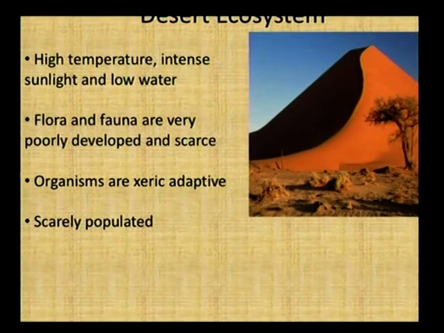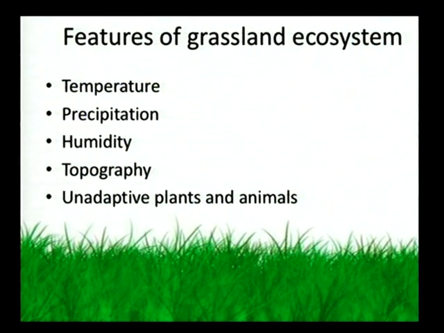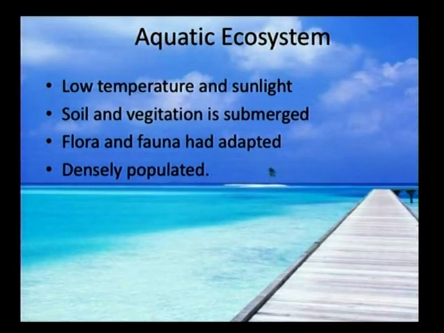Desert ecosystem: high temperature, intense sunlight and low water. Flora and fauna are poorly developed and very scarce. Organisms are scarce, adaptive, scarcely populated. Features of grassland ecosystem: temperature, precipitation, humidity, topography, unadaptive plants and animals. Aquatic ecosystem: low temperature and sunlight, soil and vegetation is submerged, flora and fauna have adapted, densely populated.